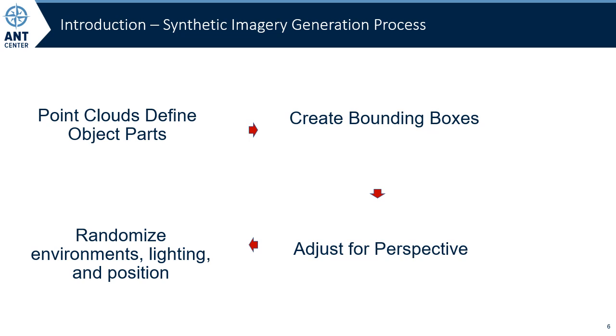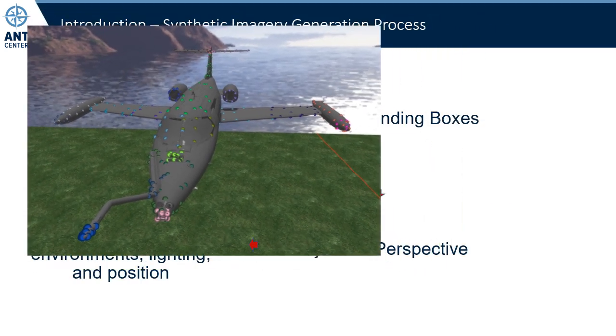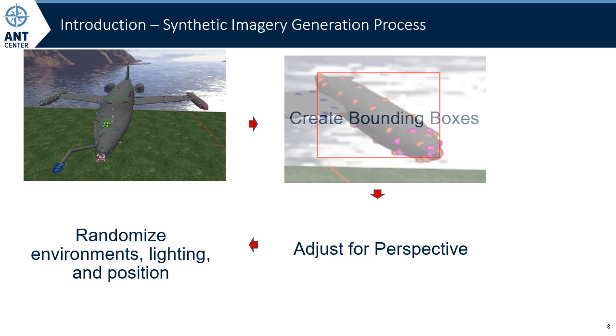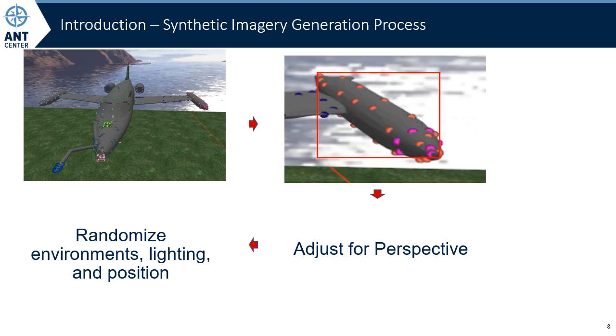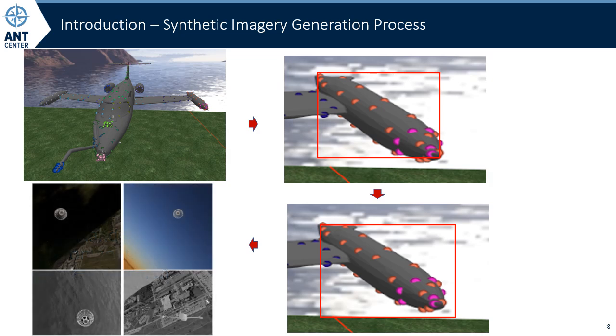To summarize our past work regarding how we create the high-quality, precisely labeled synthetic imagery, first we take a 3D model of an object in our OpenGL software called Afterburner and define components of the object by creating point clouds on the object. Screen space, creating bounding boxes around them. Then expand those bounding boxes to correct for perspective distortion and ensure the 3D geometric center matches the bounding box's center. And we repeat this process for 10,000 training images, where we randomize positions, lighting, and background environments, creating enough images to train a YOLO version 5 small network.